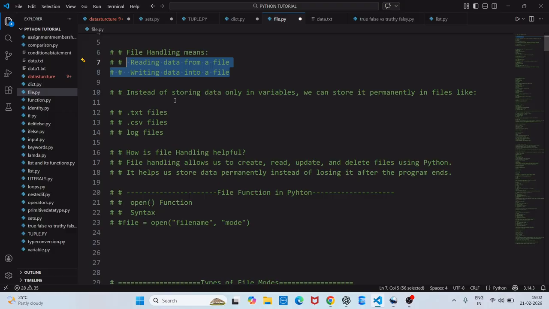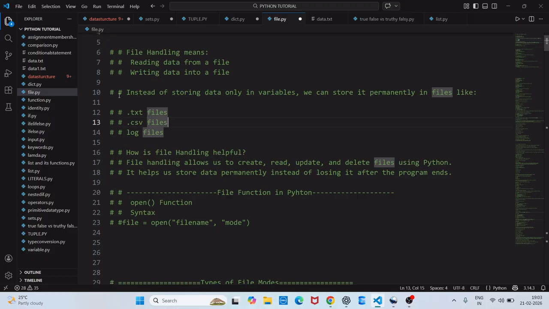Now, why do we need file handling in Python? Instead of storing data only in variables, we can store it permanently in files like text, csv, and log files. How is it helpful? File handling allows us to create, read, update, and delete files using Python. It also helps to store data permanently instead of losing it after the program ends.